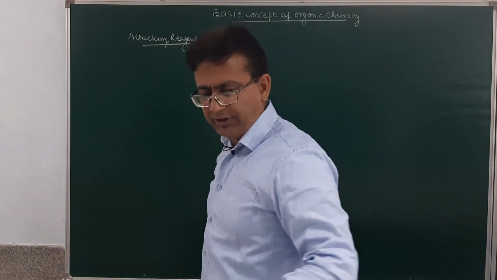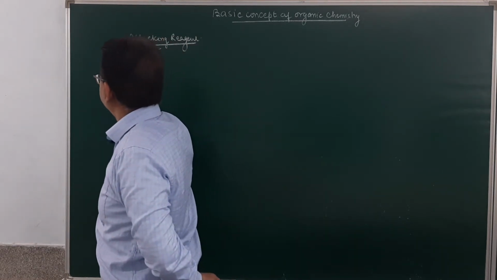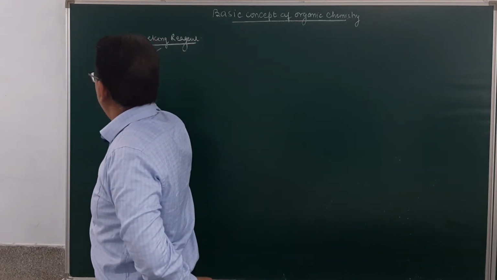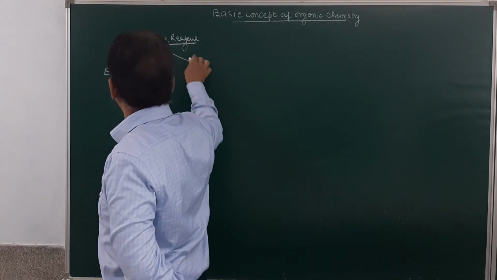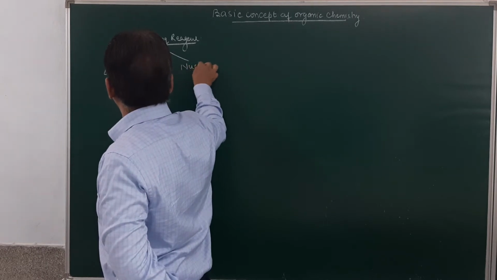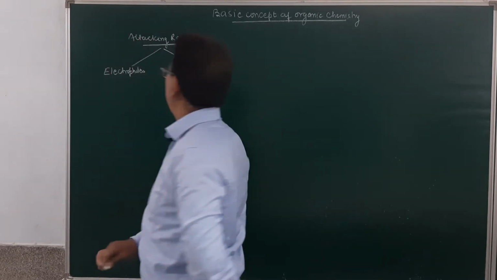These attacking reagents can either be electrophiles or nucleophiles. Am I clear?